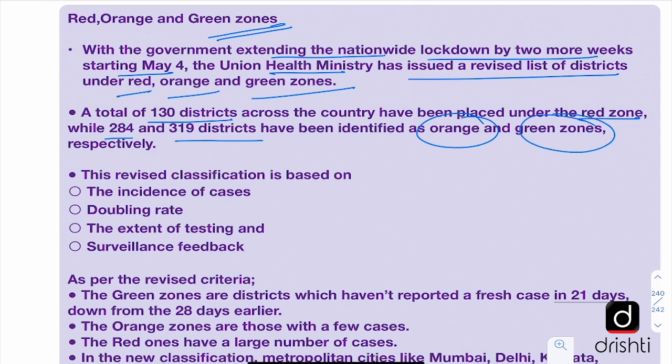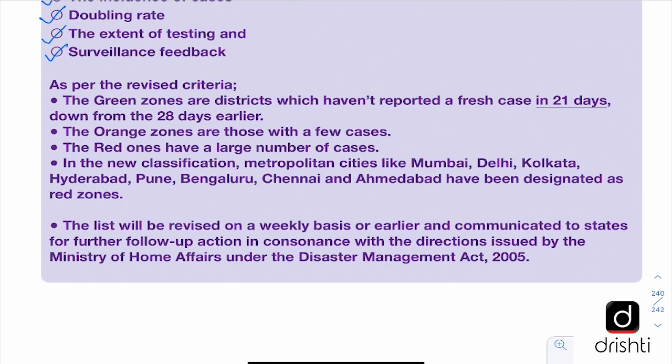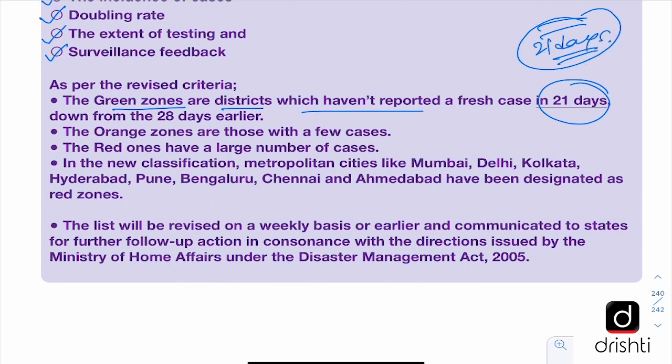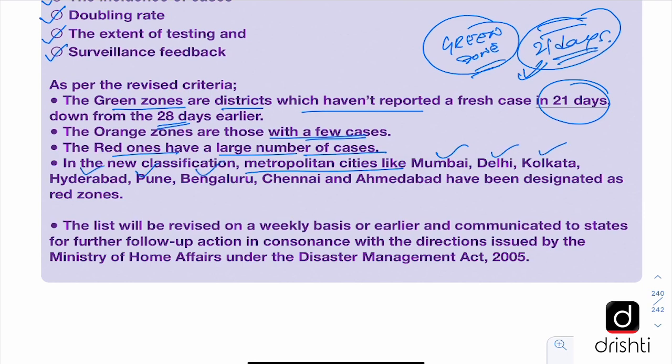Now this revised classification is based on the incidence of cases, that means the number of cases that were found in these districts, the doubling rate of cases, the extent of testing and the surveillance feedback. Now as per the revised criteria, the green zone are districts which have not reported a fresh case in 21 days. So if a district doesn't report any fresh case for 21 days, then it is classified as a green zone. And the orange zones are those with few cases, and they have basically not been classified as red or green zone. Now the red ones have a large number of positive cases, and in the new classification, metropolitan cities like Mumbai, Delhi, Kolkata, Hyderabad, Pune, Bengaluru, Chennai, Ahmedabad, they have all been designated as red zones.